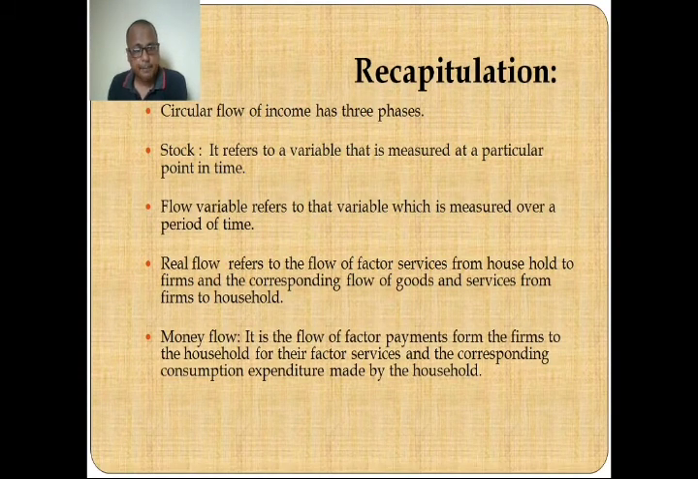Now, just to have a recap, circular flow of income has three phases. Stock refers to a variable that is measured at a particular point in time. Flow variables refer to that variable which is measured over a period of time. Real flow refers to the flow of factor services from household to the firms and the corresponding flow of goods and services from the firms to the household. Money flow is the flow of factor payments from the firms to the household for their factor services and the corresponding consumption expenditure made by the household.